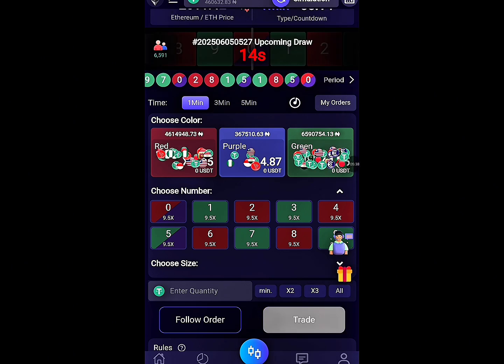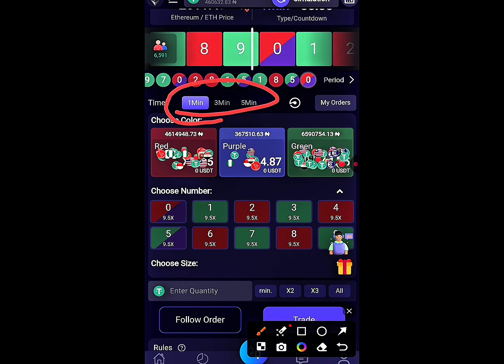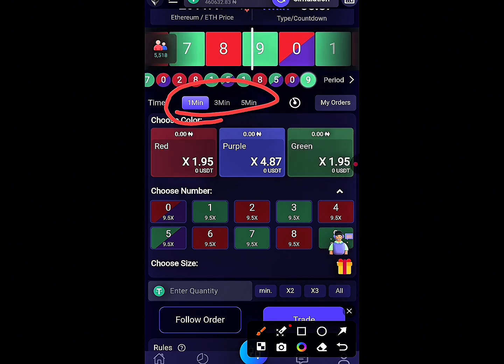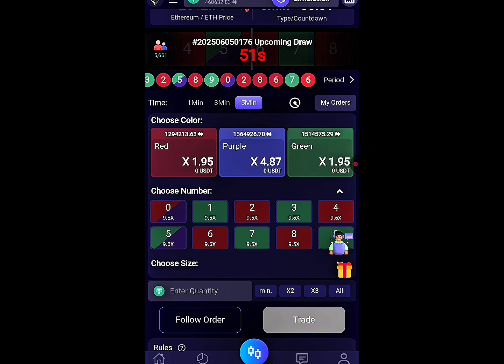Okay, guys, so when you come here, you should bear this thing in mind. This duration should be on your mind. Make sure you watch out for whatever they drop. Make sure you see if it is the 1 minute they wrote. Click on that 1 minute. If it is 3 minutes, you click on the 3 minutes. If it is 5 minutes, you click on the 5 minutes.